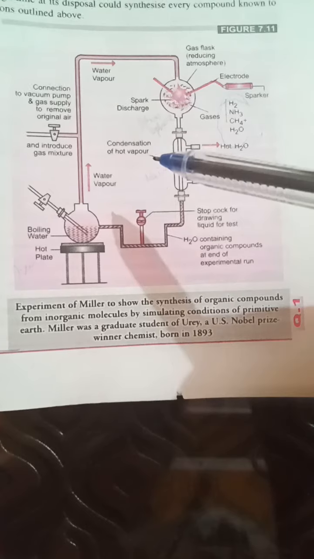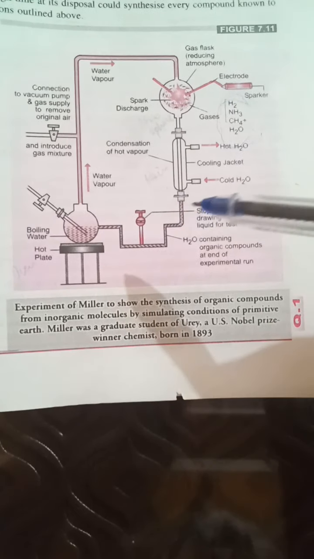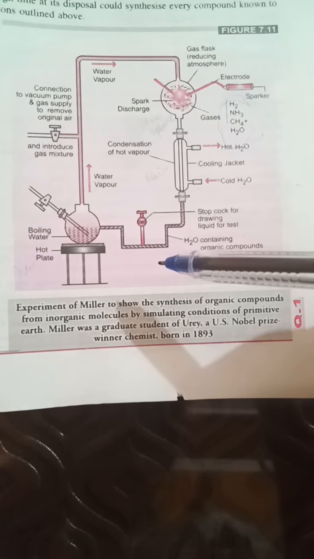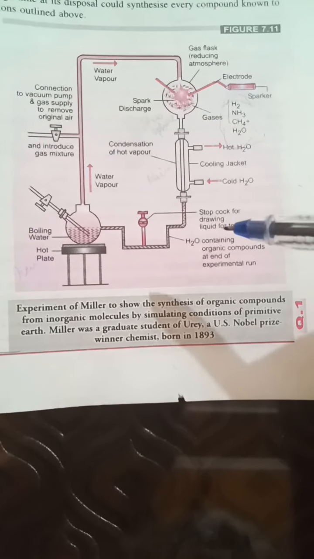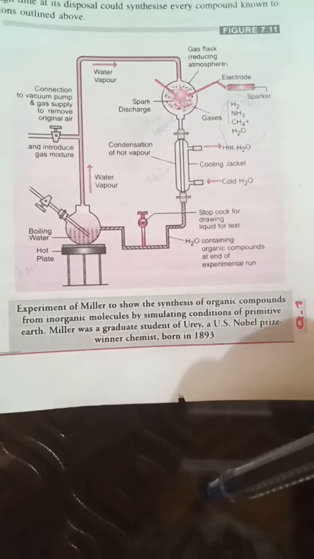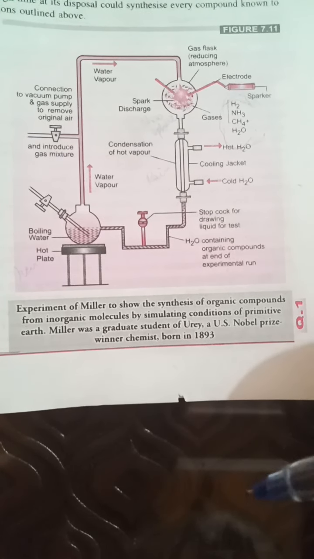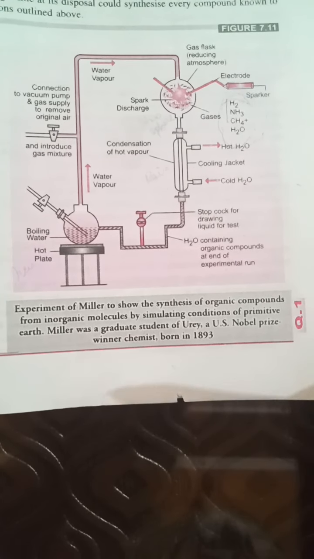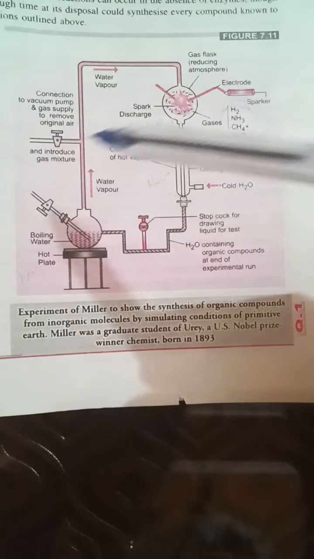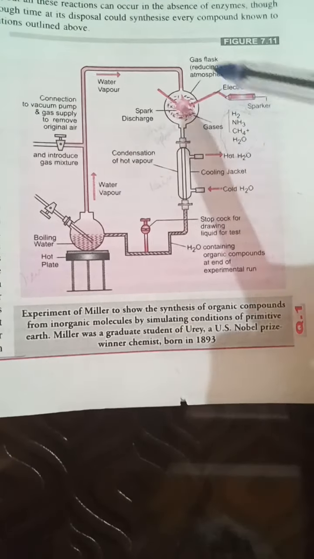Urey and Miller created a condition similar to that of the primitive earth: high temperature, volcanic storms, and a reducing atmosphere containing methane, ammonia, hydrogen, and water vapors. So let's have a look. This is an apparatus having a gas flask, and this gas flask simulates the reducing atmosphere which was present on the primitive earth.